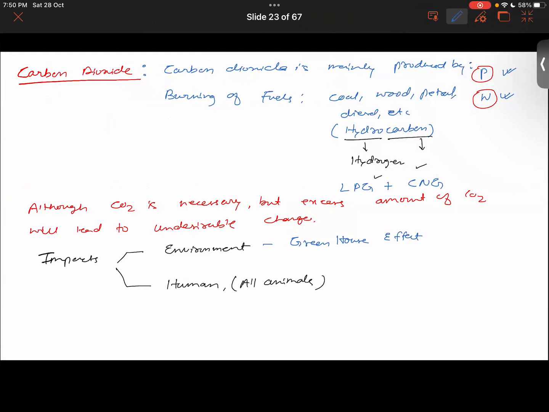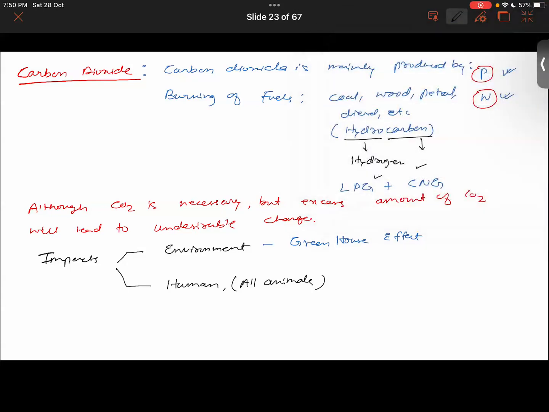Carbon dioxide traps the sun rays inside the earth, which causes the earth to heat up, and this causes the ice caps to melt, which may cause global warming and changes in weather and monsoon seasons. Very good. Very well explained.